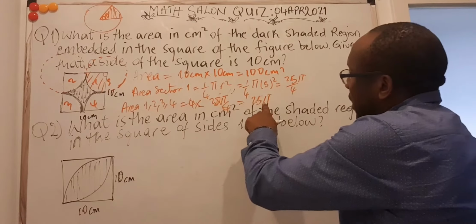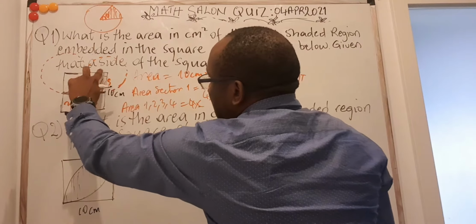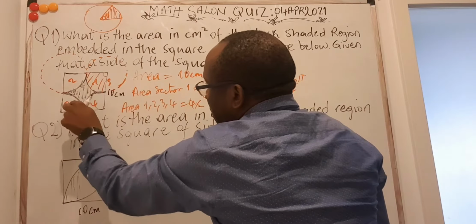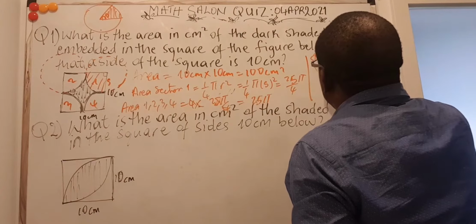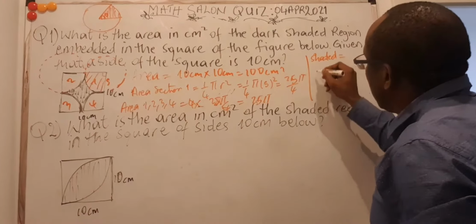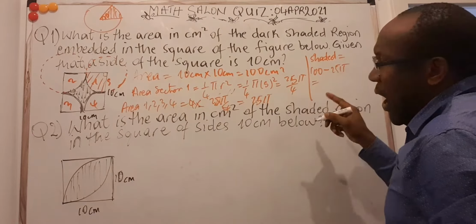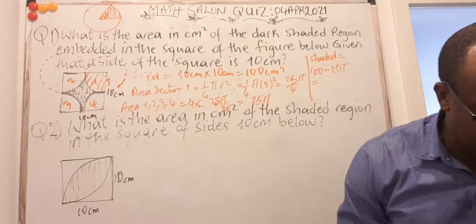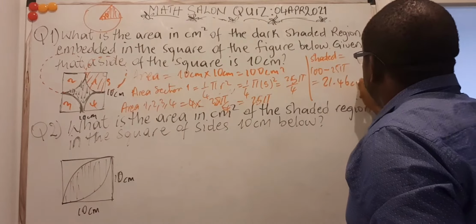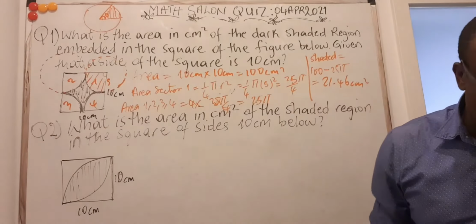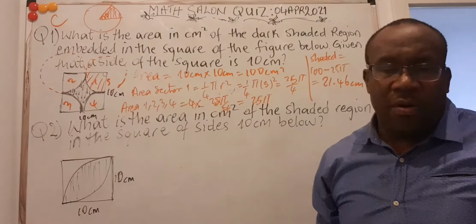But remember, this 25 pi is the area of these ones, and I got a bigger one. So if I take the area of the square minus the sum of these small ones that I have, I should get the area of the shaded region. So my shaded region would then be equal to 100 minus 25 pi. And if you do that well, you should get, I think if I take my calculator, 21.46 centimeters squared. And that was supposed to be the answer number C. So here the answer was C for number 1.